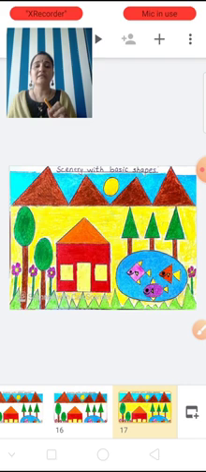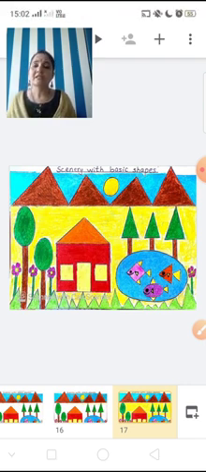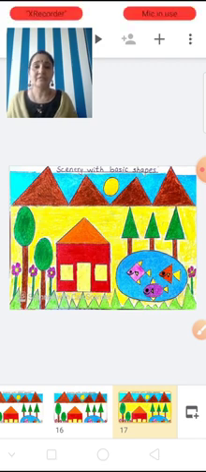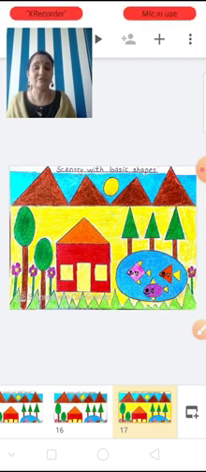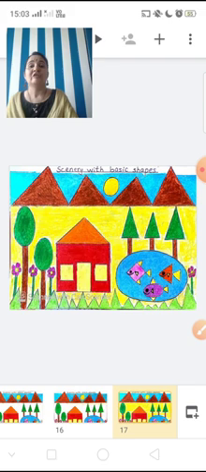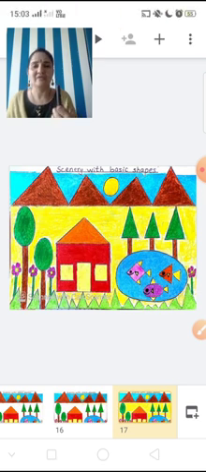So now here coloring is completed. But children, now what you have to do? Last time what I have told you, after coloring the picture, what you have to do? Yes, you have to give outline to the picture with black crayon.